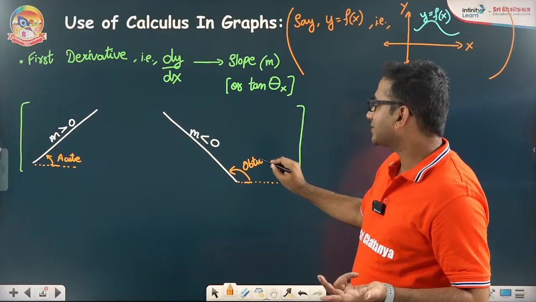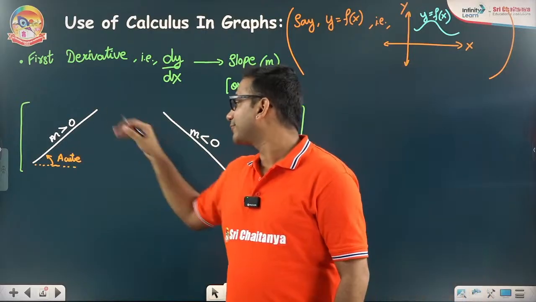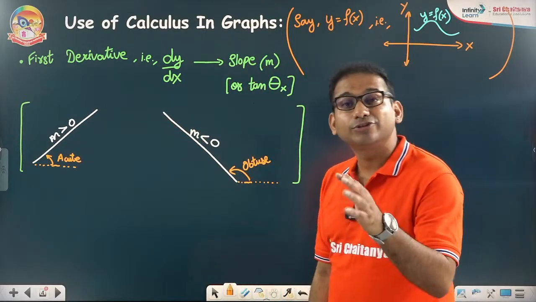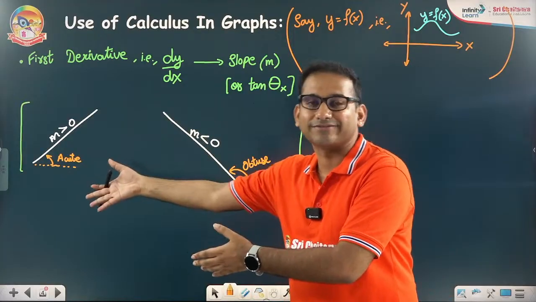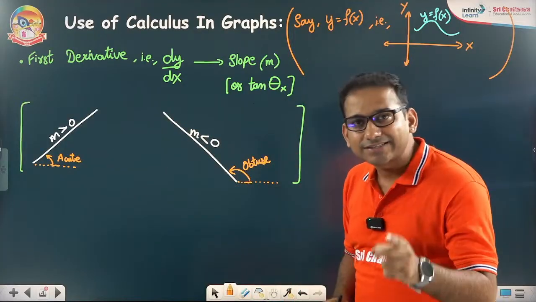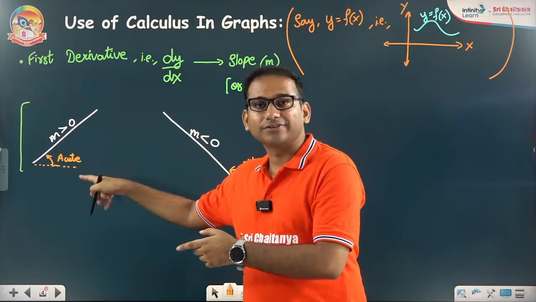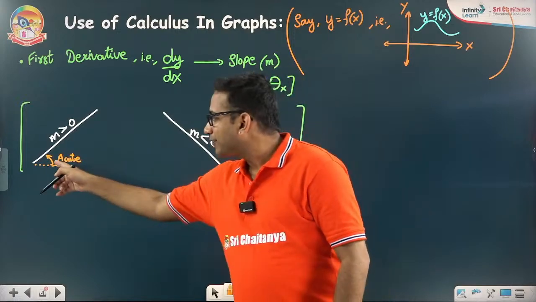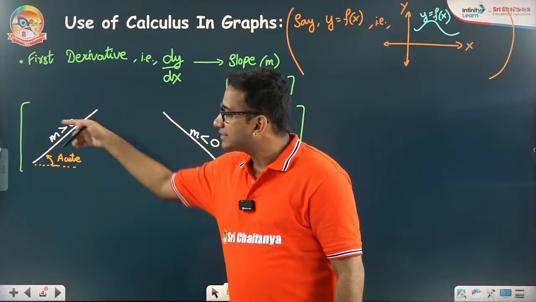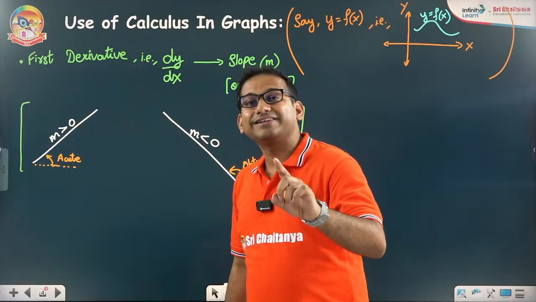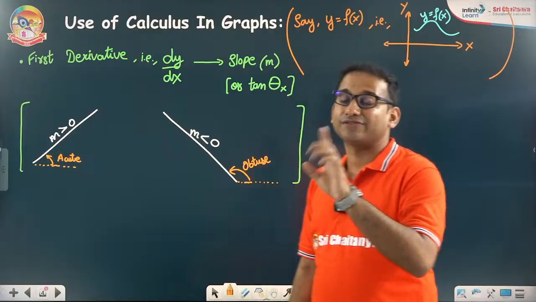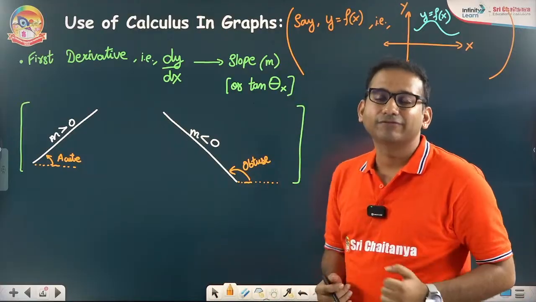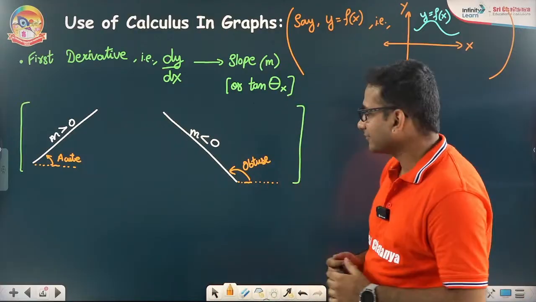See, everyone says that this slope is positive, this slope is negative. No one talks about why this slope is positive and why this slope is negative. That's where I'm emphasizing, that's where our basic logic and knowledge lies. Positive direction of x-axis, anti-clockwise sense, the angle is acute. Acute means first quadrant, and all trigonometric functions for acute angles are positive.